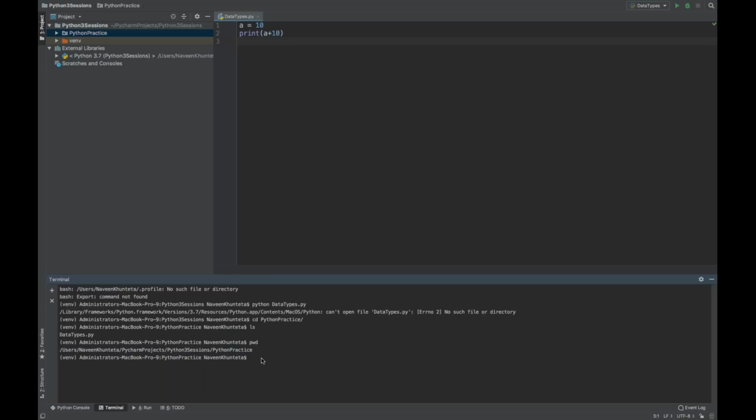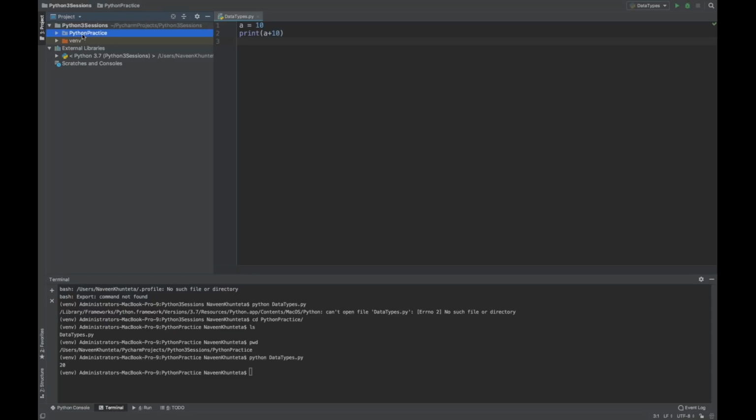And now you have to execute that command, simply write python datatypes.py and then enter. You will see 20 got printed on the console. Now, I'll go to the physical location, where exactly this particular file or this particular project directory is available in my machine.